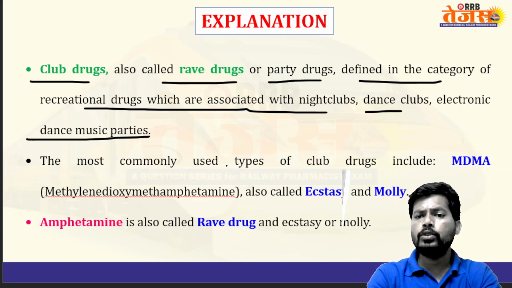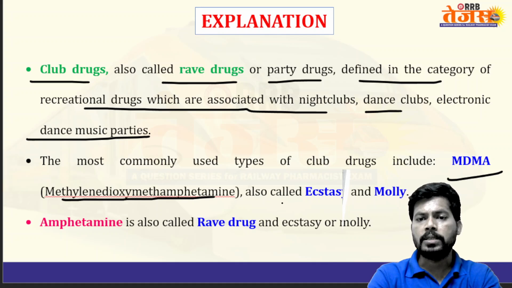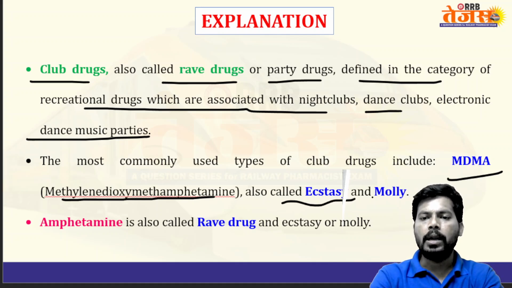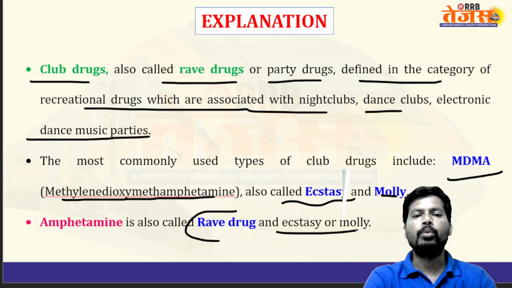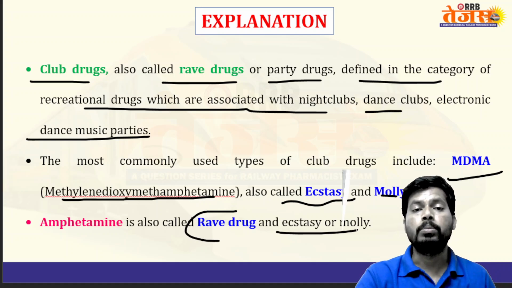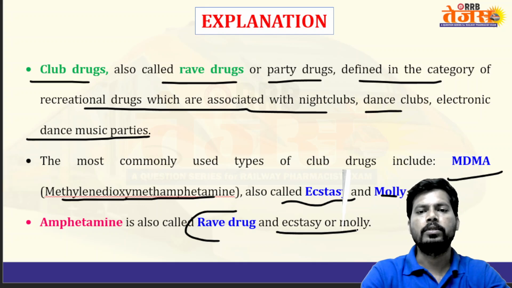The most commonly used types of club drugs include MDMA, methylenedioxymethamphetamine, also known as ecstasy and Molly. Amphetamine is also called a rave drug. So club drugs are rave drugs used in pub culture and dance parties, for recreation, for excitation mode, for stimulation mode.